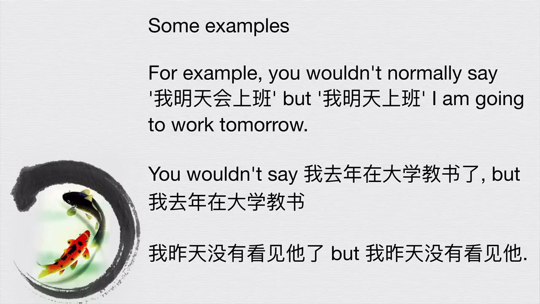And the last example, 我昨天没有看见他了. The reason why we shouldn't really use 了 here is because this is a negative action that happened in the past. If you did see the person, you could say 我昨天看见他了. But we wouldn't say 我昨天没有看见他了. You would say 我昨天没有看见他. No 了 at the end of the sentence. So these are just some examples.